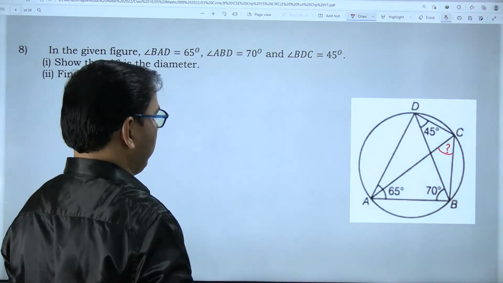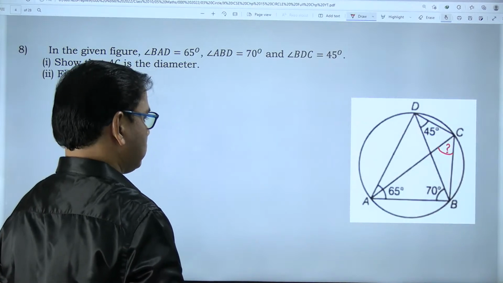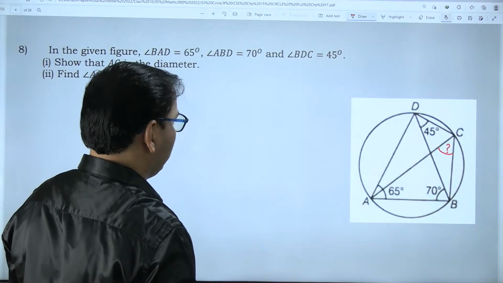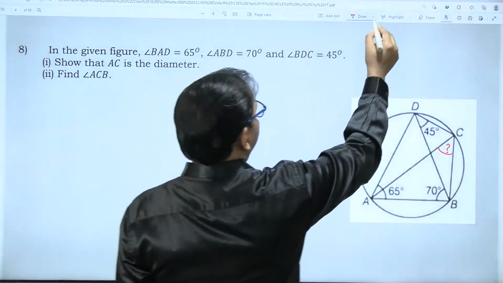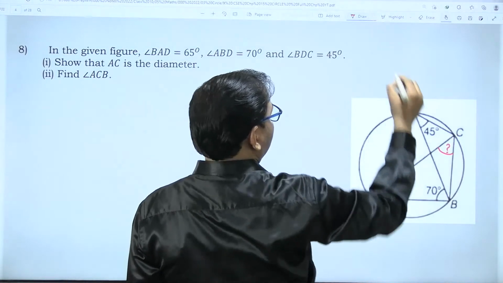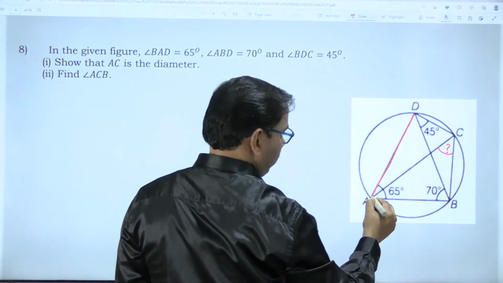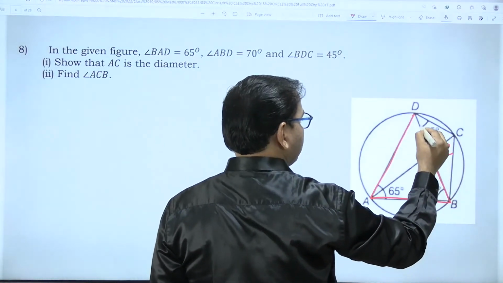Okay, 65, 70. First we will concentrate on triangle ABD.